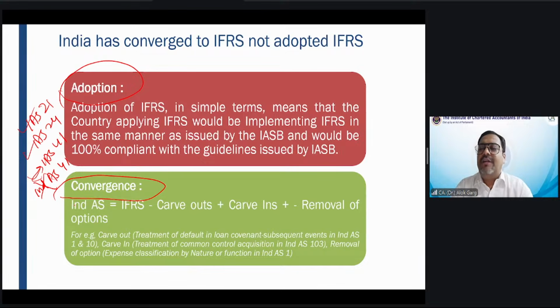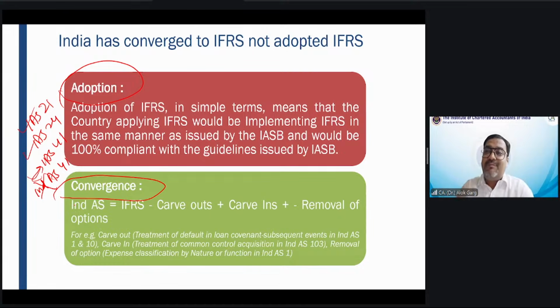Friends, I was talking about how you become a chartered accountant for 160 countries, not only for India. So friends, in September 24, I was invited to Singapore to speak on the Singapore Financial Reporting Standard, SGFRS. What is SGFRS? The converged version of IFRS applicable to Singapore. Like India has done the convergence and calls it Ind AS, Singapore has also done the convergence and calls it SGFRS. So friends, I had to speak for 3 hours on the Singapore Financial Reporting Standard.